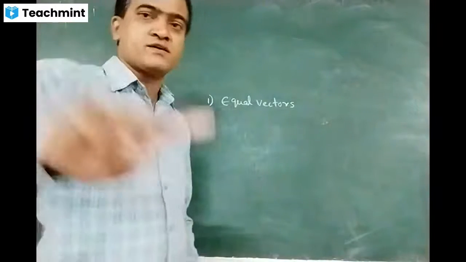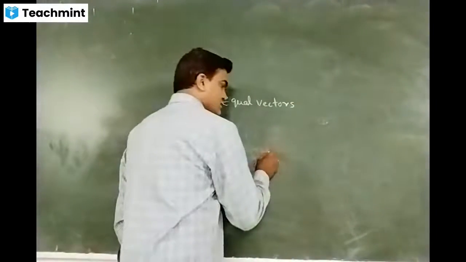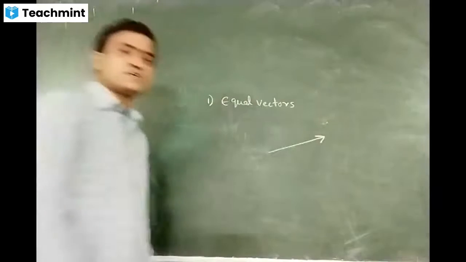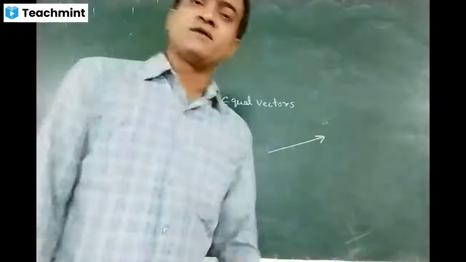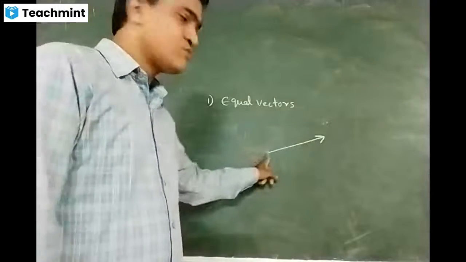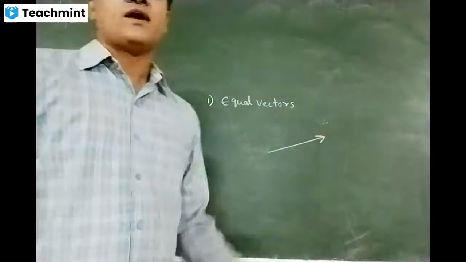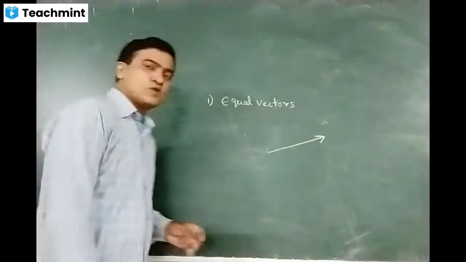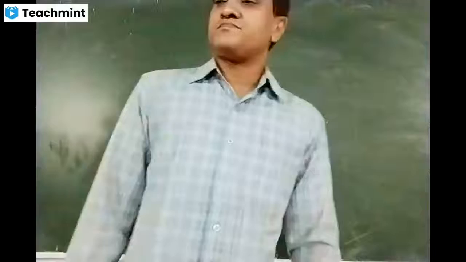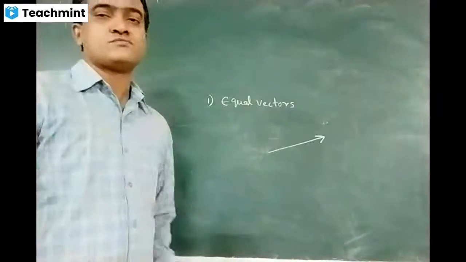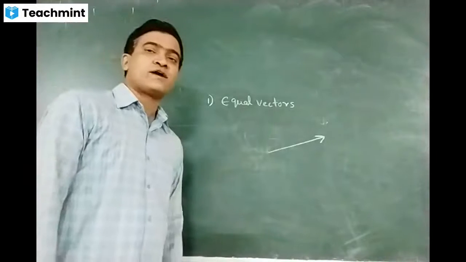Equal vectors. Now generally, as I said, a vector is represented by a directed line segment. A directed line segment consists of an arrow at one end and, at the other end, what we generally call the tail. The arrow end we call the head. Now, equal vectors. And first of all, how can you find out its magnitude?